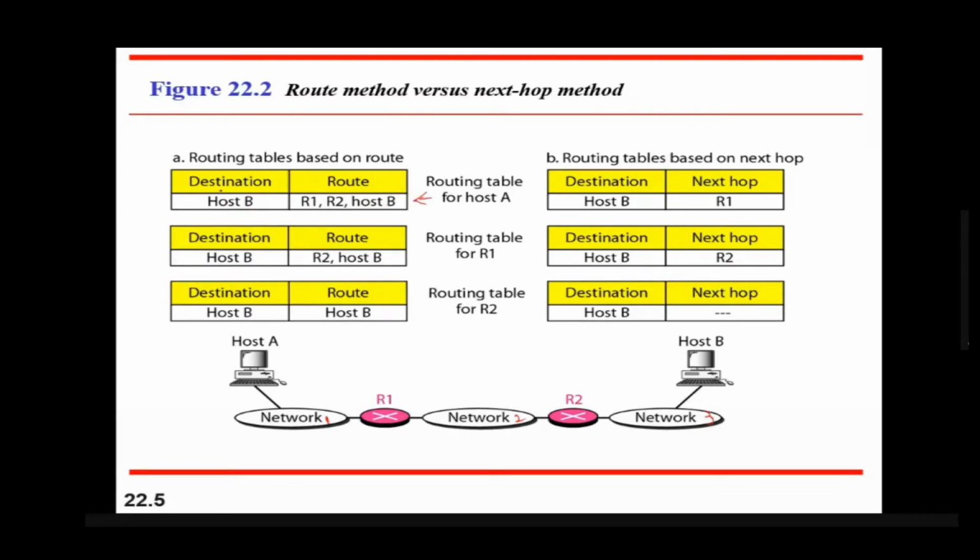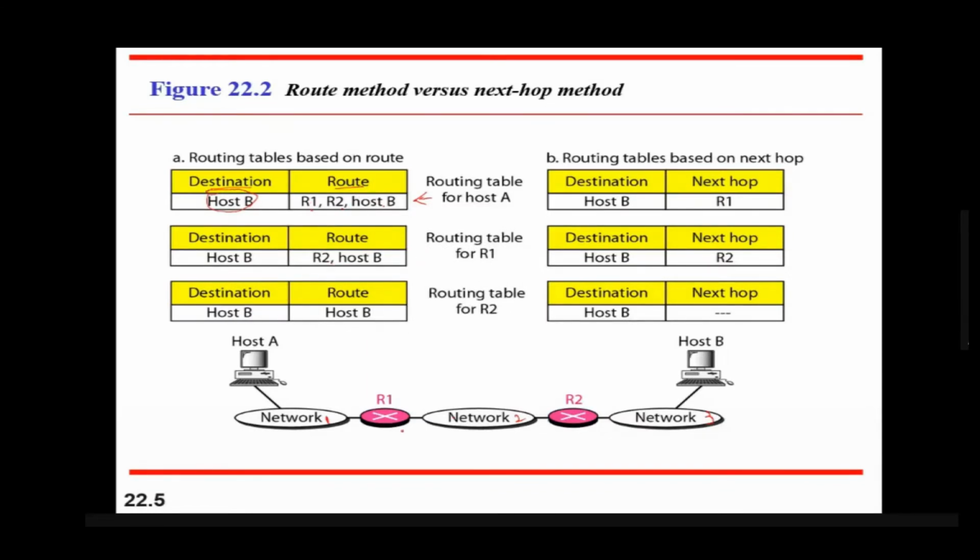So it will keep two entries: one is the destination and the other is the route. Actually, there are more columns in the routing table, but we will understand it step by step. So the routing table is showing two entries, destination and route. Host A wants to send data to host B, and how can host B be reached? It can be reached through R1, then R2, and then host B. So this is the routing path to reach host B.